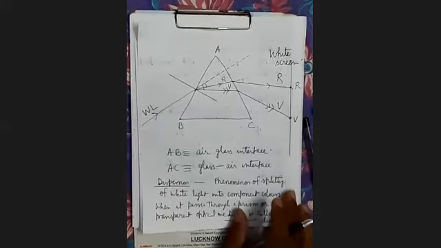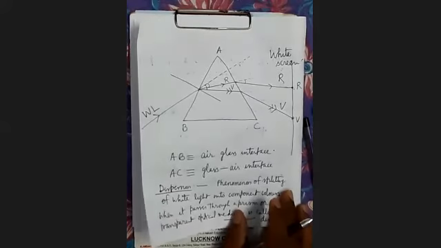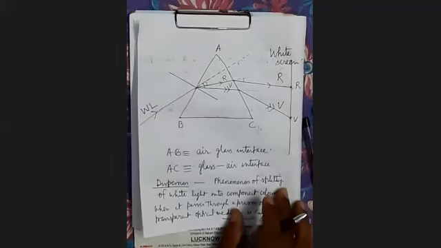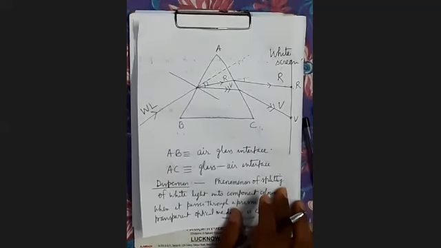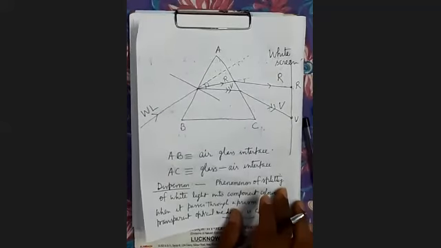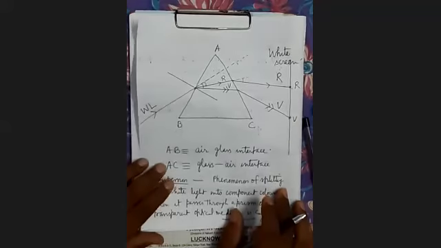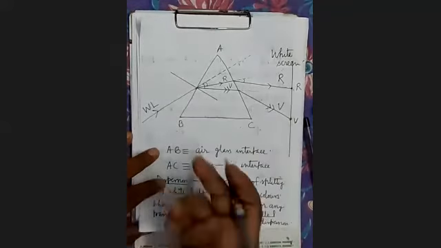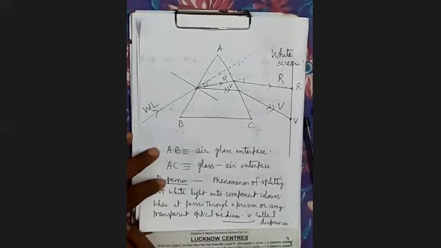And what is the cause of dispersion? So that we know what is the cause of dispersion. Because the different colors travel with different speeds in a medium other than air. And when they travel with different speeds, they will be deviated in different directions because of the different refractive indices. Is it clear?